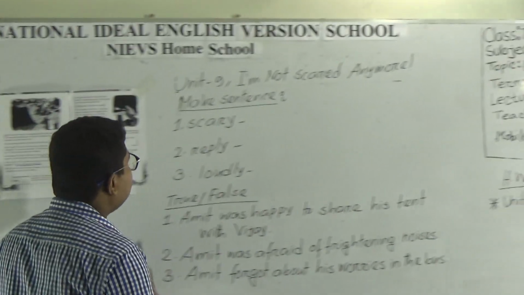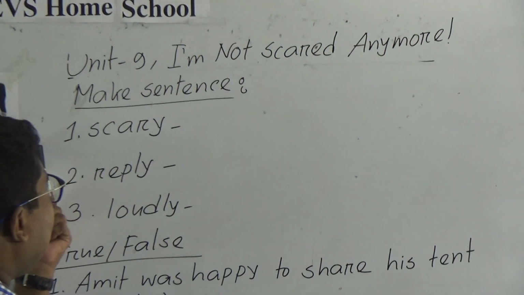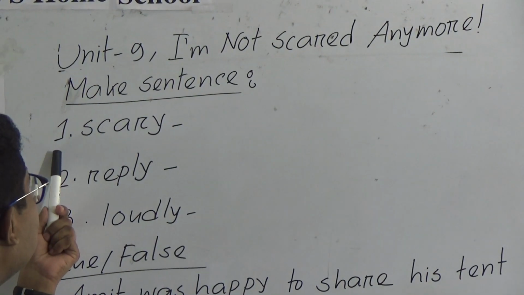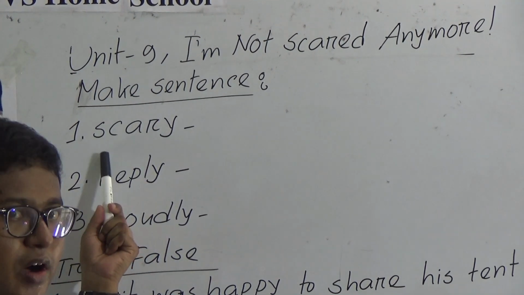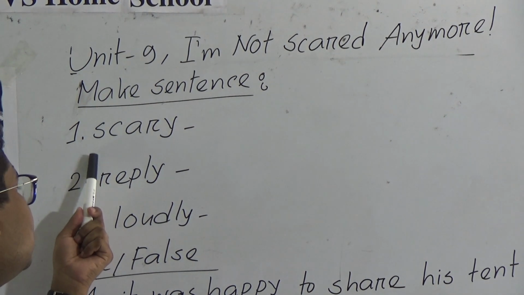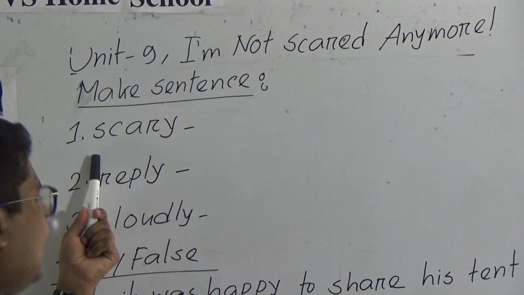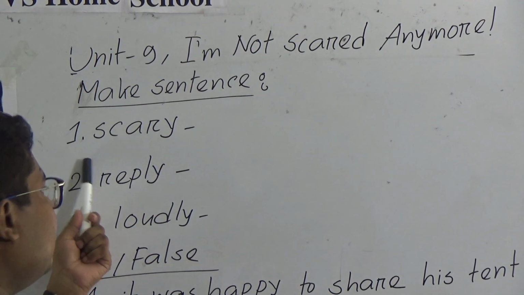So first we will do make sentences. So Unit 9, I am not scared anymore. We will do today first make sentences. You know, you do not need to follow my make sentence blindly. You can have your own make sentences, but it must have meaning and it must have subject verb agreement. You have to maintain subject verb and object.